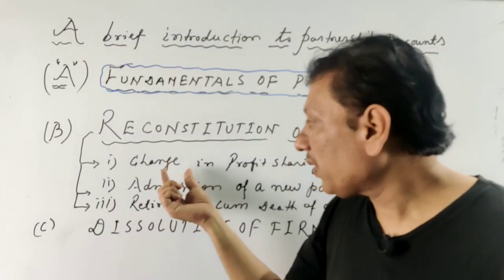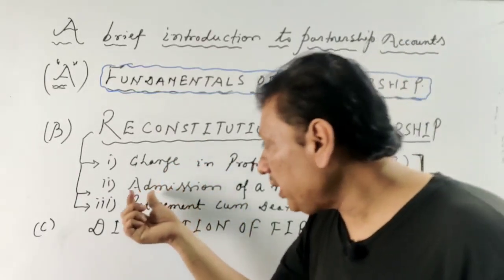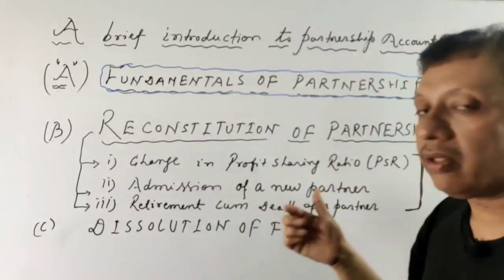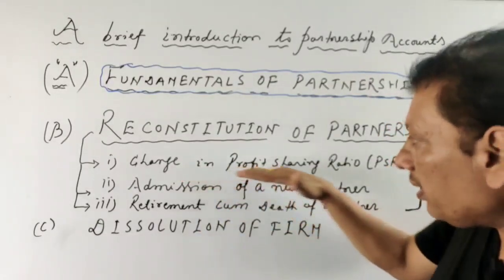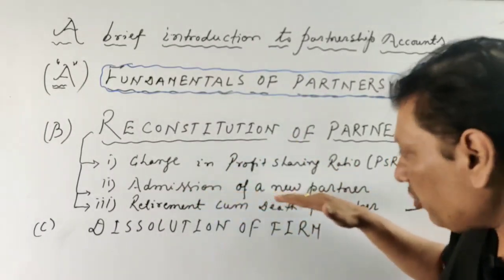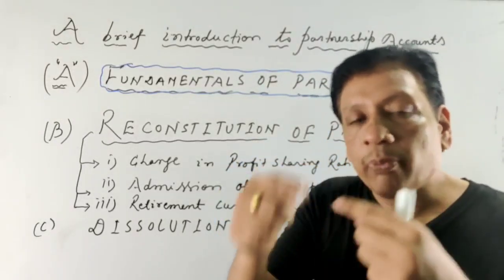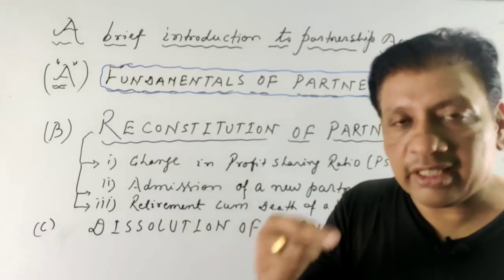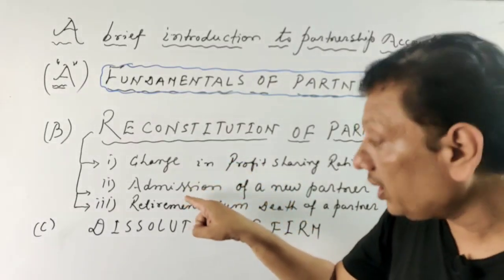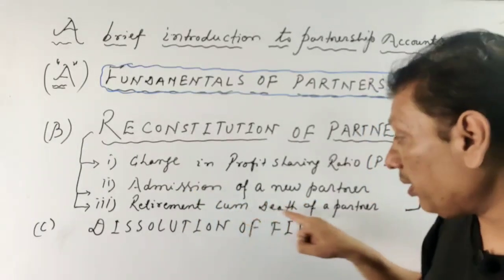This segment of reconstitution will be discussed along with admission of a new partner and retirement cum death also. The topics covered in change in PSR will also be studied in admission of a new partner, like preparation of revaluation account and adjustments of capital, etc. Treatment of goodwill and treatment of general reserve will also be considered in admission of a new partner and retirement cum death of a partner.